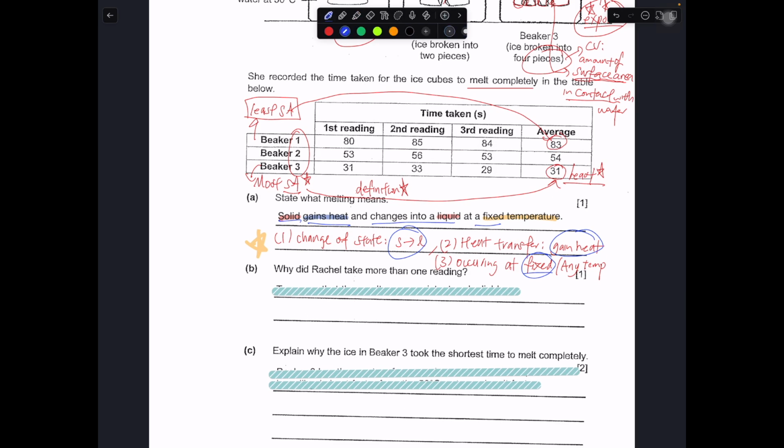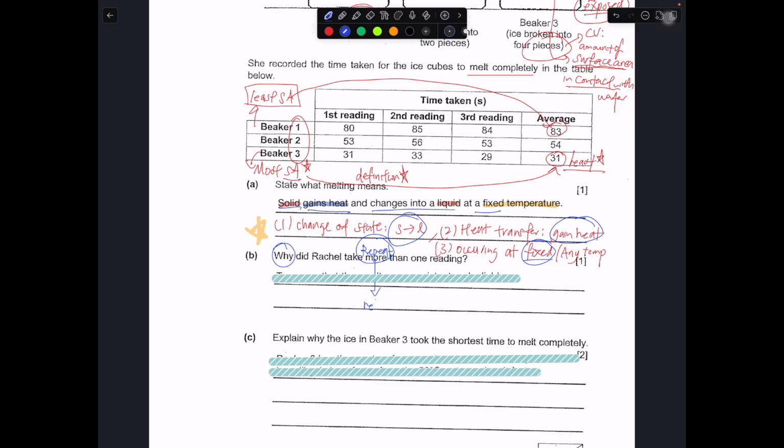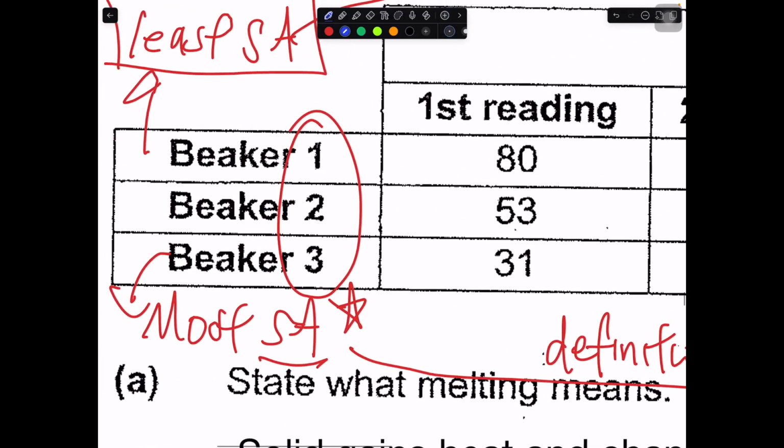Okay. Why did Rachel take more than one reading? Why did she take more than one reading? This is a why question, so you have to look at it in this case. This is a case about repeatability. When the readings are being repeated, one thing that they want to bring out to you is reliability. When you repeat the experiment, it's always about reliability. You want to check whether the readings that you take are reliable. Can you trust them or not? So imagine if you take only this set of reading, you only take one.